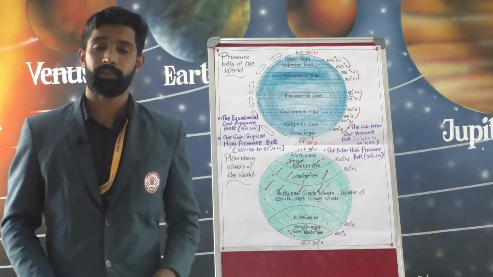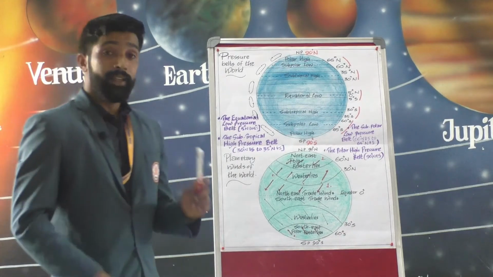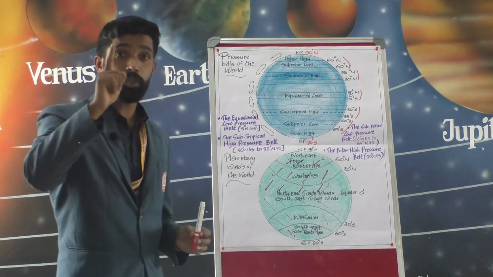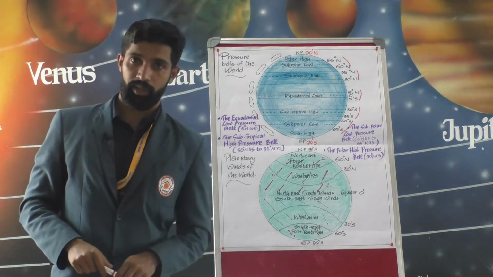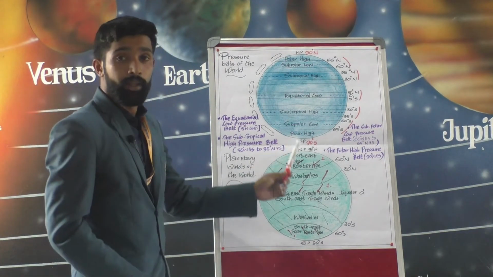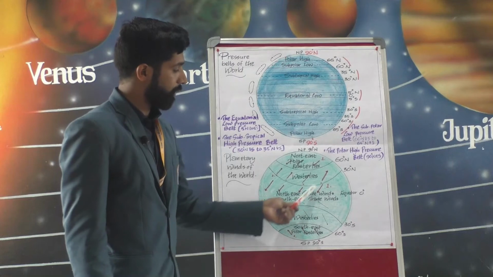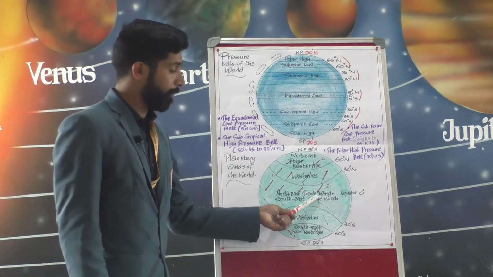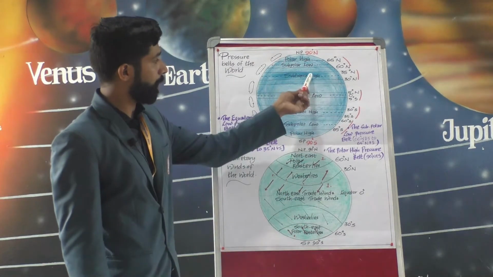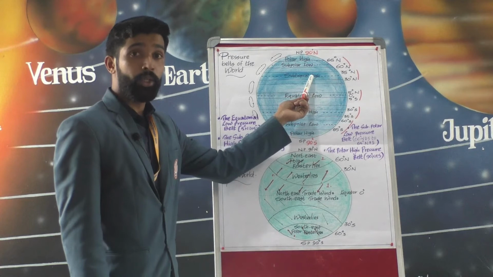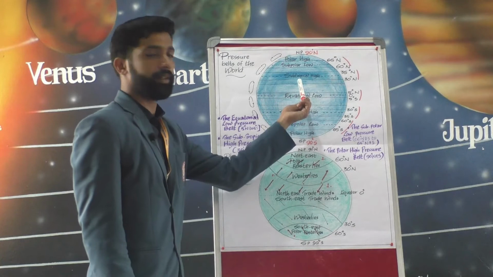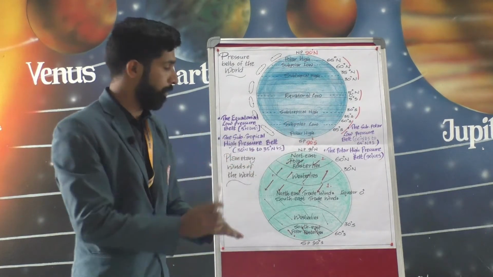Let us see the first one, the trade winds. Trade winds blow from the subtropical high pressure belt to the equatorial low pressure belt in both the hemispheres. Look here at the first one. This arrow mark is the trade winds. It blows from the subtropical high pressure belt to the equatorial low pressure belt, from here to here and here to there, that is in both the hemispheres.